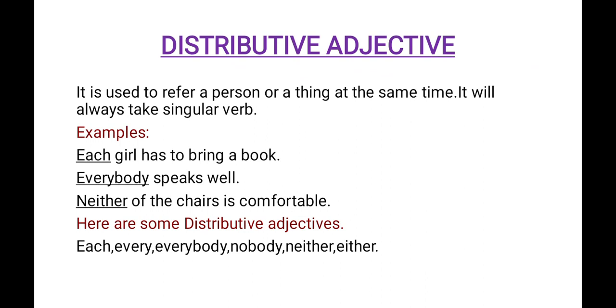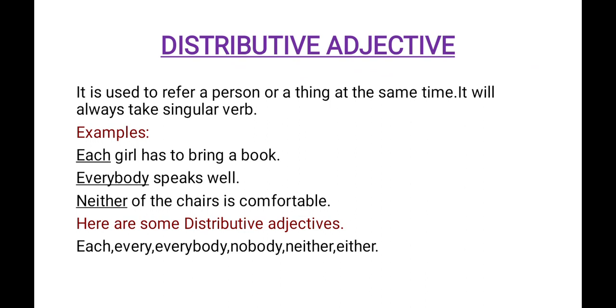Now let us see distributive adjective. What is a distributive adjective? It is used to refer a person or a thing at the same time. It will always take singular verb. Examples: each girl has to bring a book. Everybody speaks well. Neither of the chairs is comfortable. In the first one, each; in the second one, everybody; and in the third one, neither. All these 3 words are distributive adjectives.